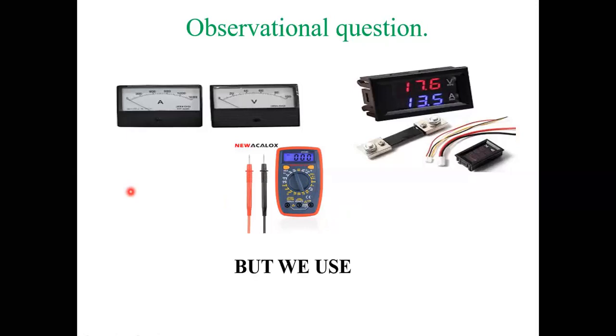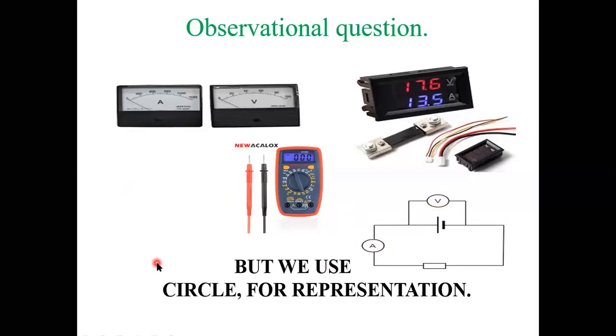in order to represent our ammeter and voltmeter in our observation books, what we are using is a circular shape. In order to represent our voltmeter and similarly ammeter, we are representing a circle. Why?